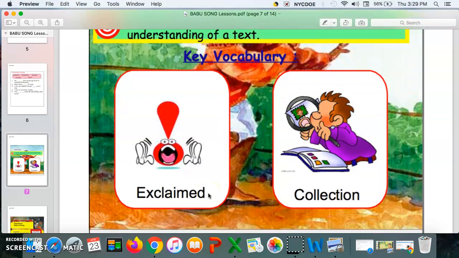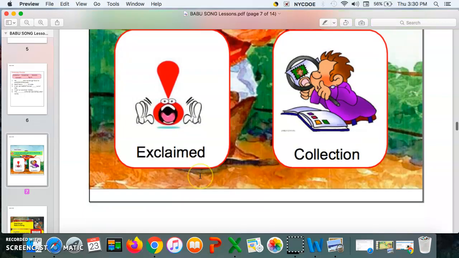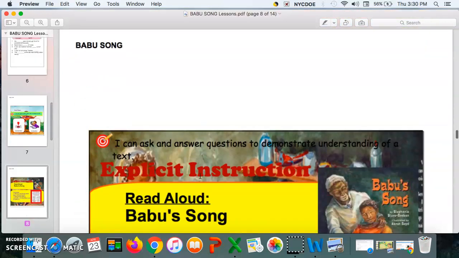Our vocabulary words for today are exclaimed and collection. Exclaimed: to speak loudly, to utter sharply. Collection: the act or process of collecting. All right, boys and girls, let's continue.